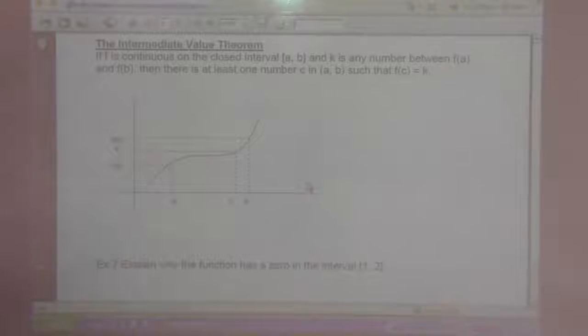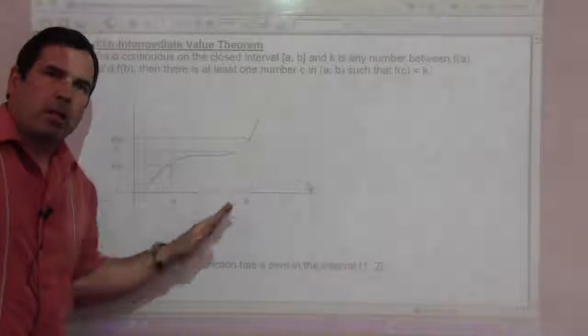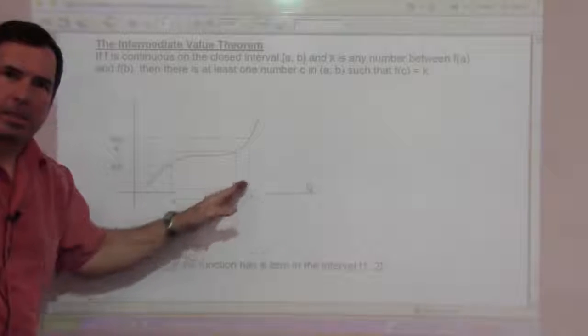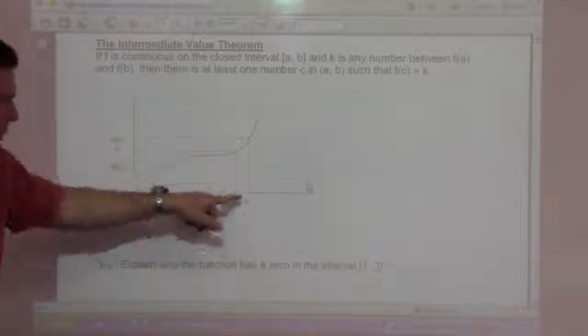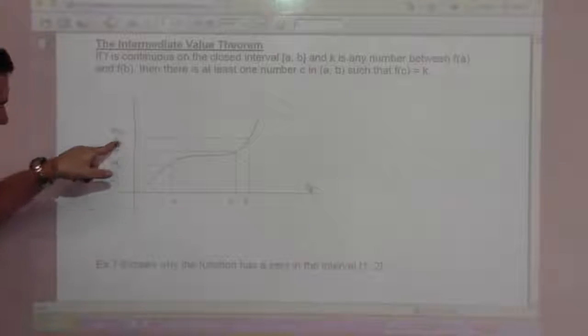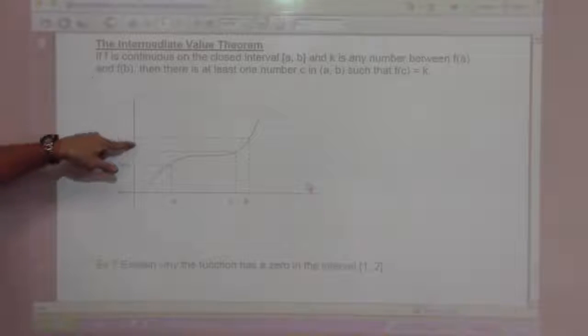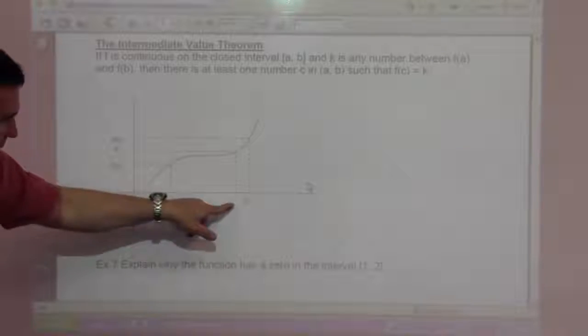equals k. So what we saw before was that if it crosses the x-axis, this is similar to that. So here's your a, f of a. Here's your b, f of b. There must be some number k between f of a and f of b such that there's a c in between a and b where f of c equals k.